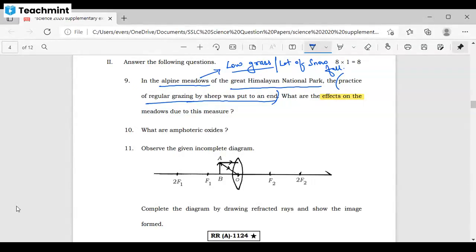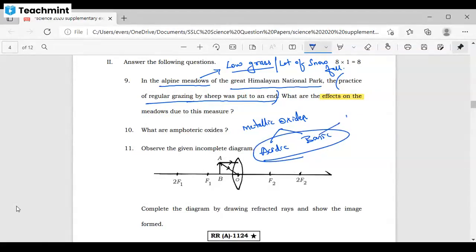So this is from metals and non-metals. The question is, what are amphoteric oxides? They are the metallic oxides which show both acidic and basic behavior. Okay, they show both acidic behavior and also basic behavior. So they are called amphoteric oxides. Hence we call them amphoteric oxides.